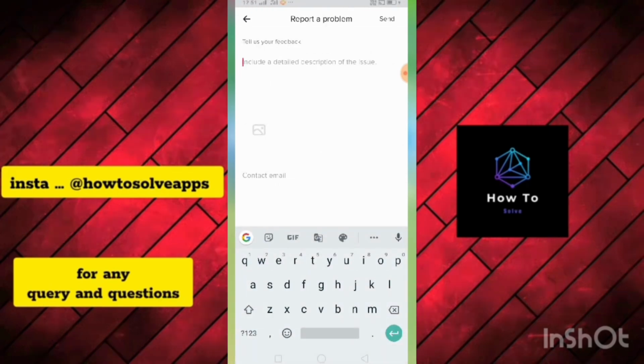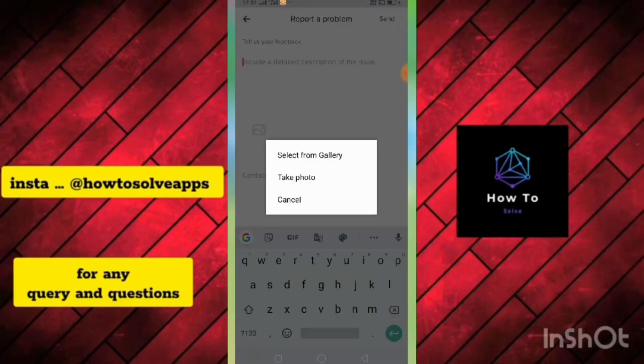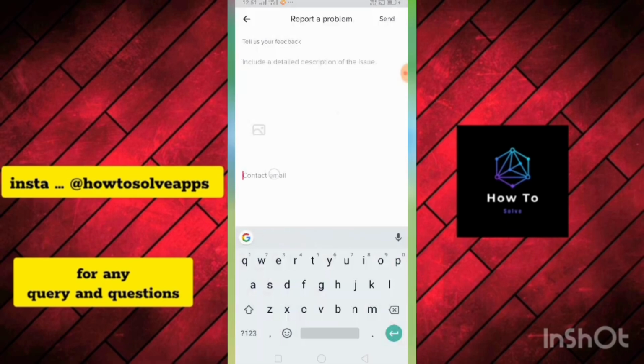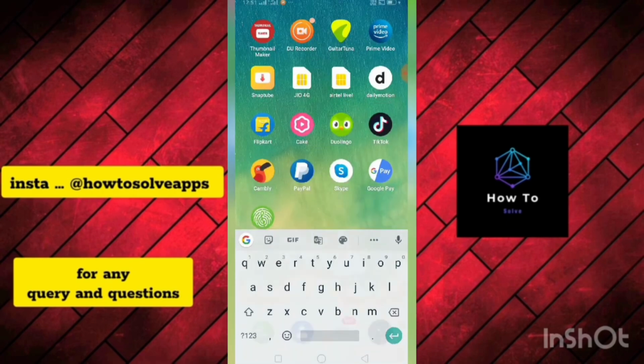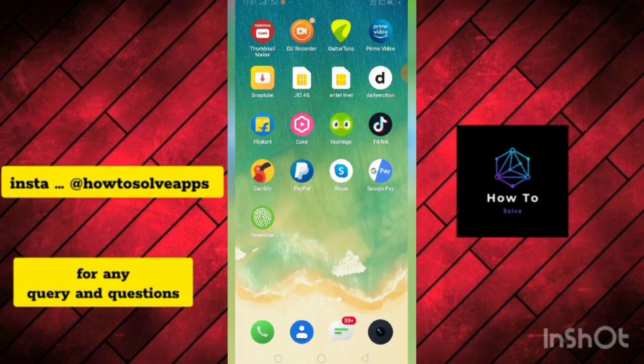Whatever the problem you are facing, just tell them that, hi team, I am unable to follow anyone in TikTok, and below just write regards and then your name, and then if you have any kind of a screenshot, then just upload it here and then enter your email ID and then click on the top right corner on the send button, and then the TikTok team will receive your message and then they will get back to you within 24 hours with the solution. Okay, they will fix your problem within 24 hours.